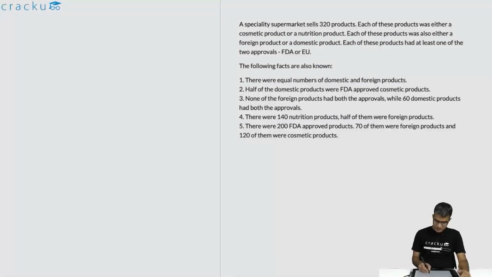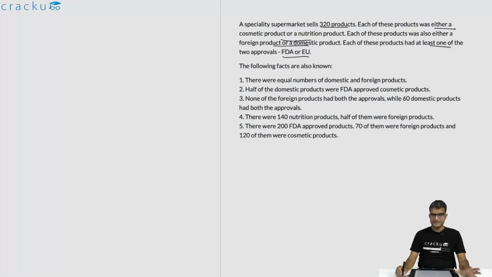In this question, we are told that there is a specialty supermarket which sells 320 products. Each of these products was either a cosmetic product or a nutrition product. Each of these products was also either a foreign product or a domestic product. Each of these products had at least one of the 2 approvals. It either has an FDA approval or an EU approval.